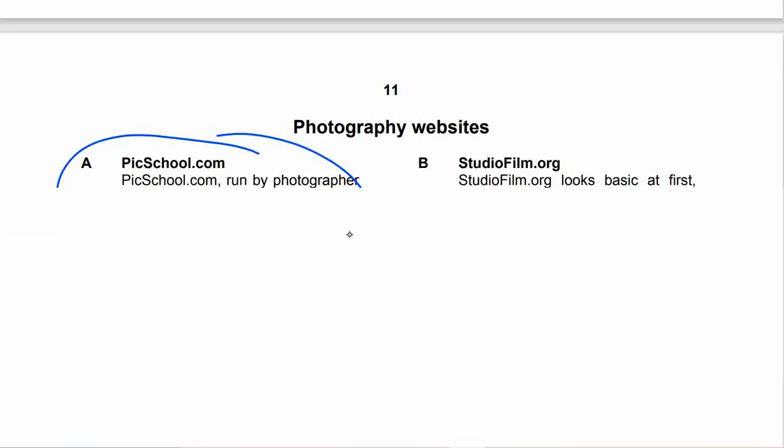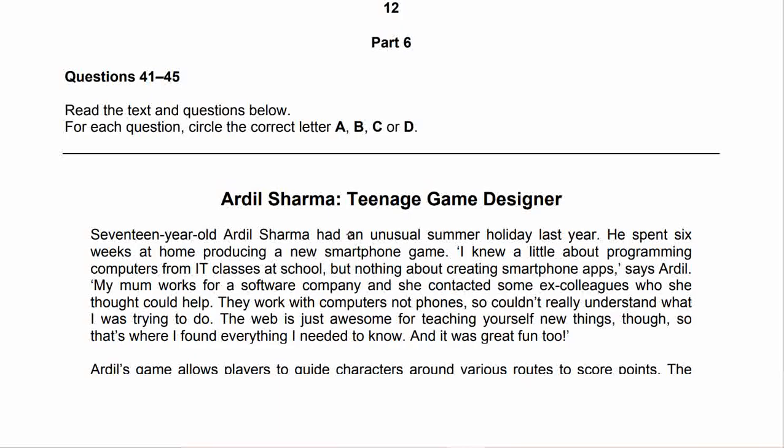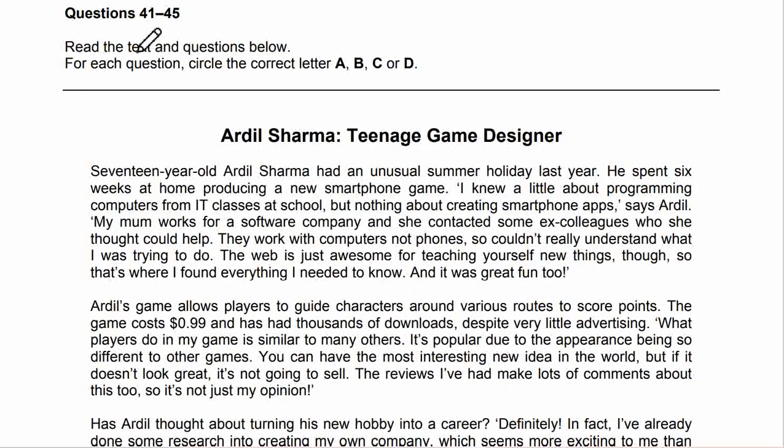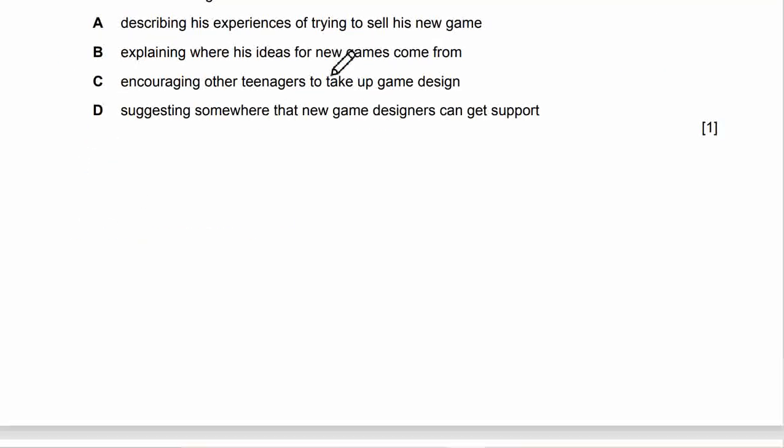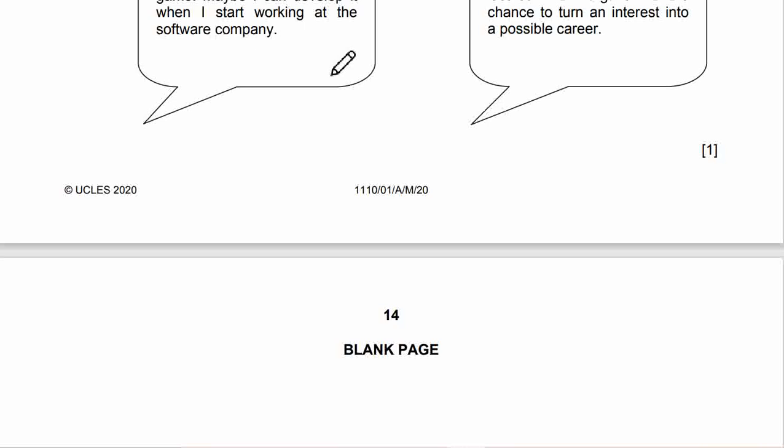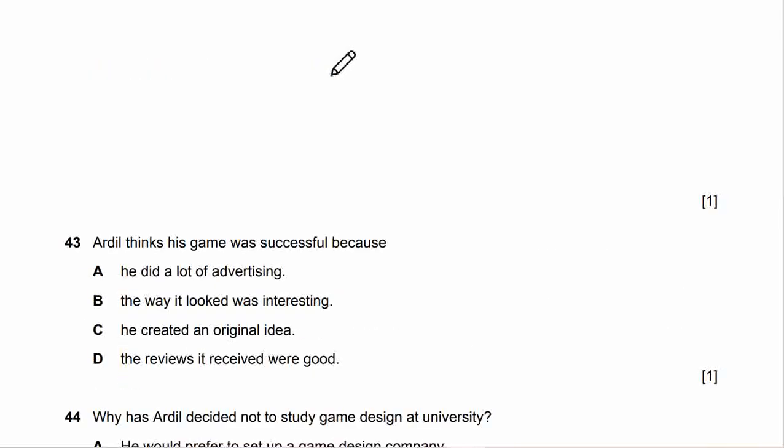Alright, let's see number 41. Here 41 to 45. Read the text and questions below. For each question, circle the correct letter A, B, C, or D. So there's A, B, C, D. So this is the last question, 41 to 45.